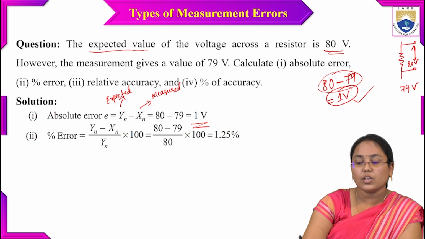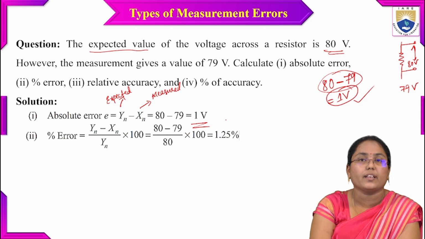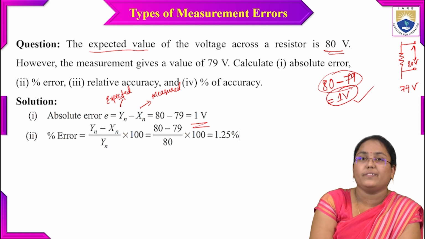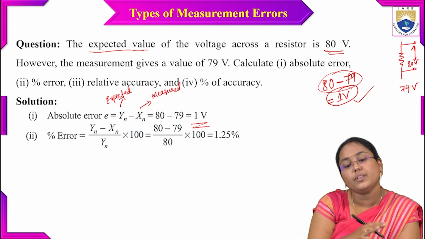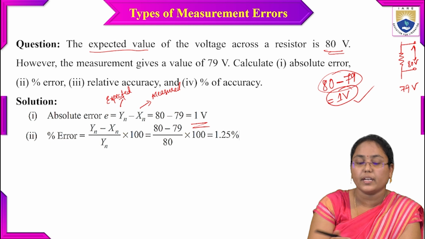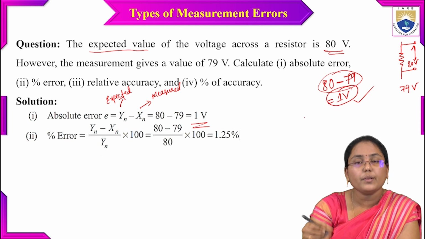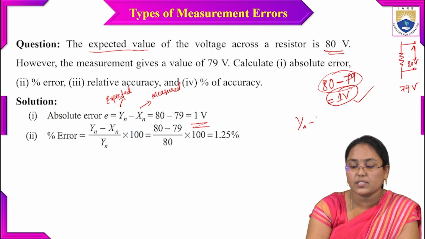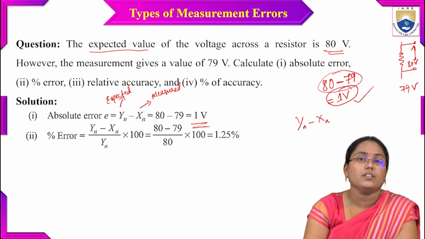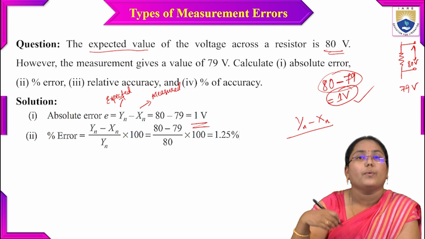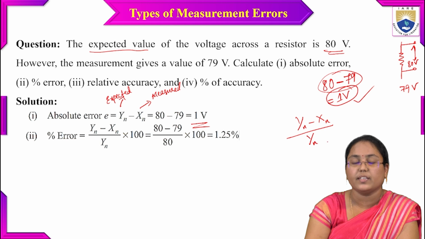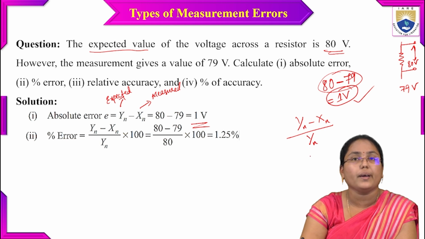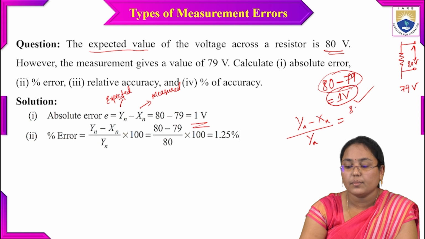Whenever I want to measure the percentage error from the expected value, just remember that the deviation is yn minus xn, which is 80 minus 79, and the error is with respect to the expected value, which is yn. So the equation is yn minus xn divided by yn, which equals 80 minus 79 divided by 80.